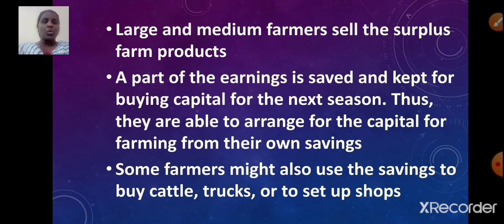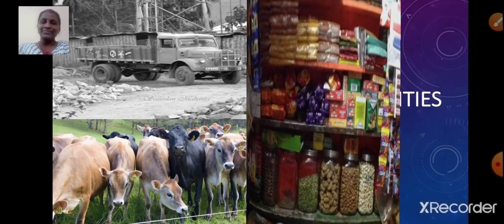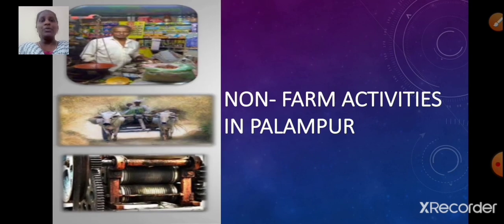So earlier we had a query, right? How do large and medium farmers obtain money required for farming? So they obtain money by selling the surplus farm products. I hope it is clear, students. Some farmers might also use the savings to buy cattle, trucks, or to set up shops. Is that clear? Now let us learn about non-farm activities in Palampur.